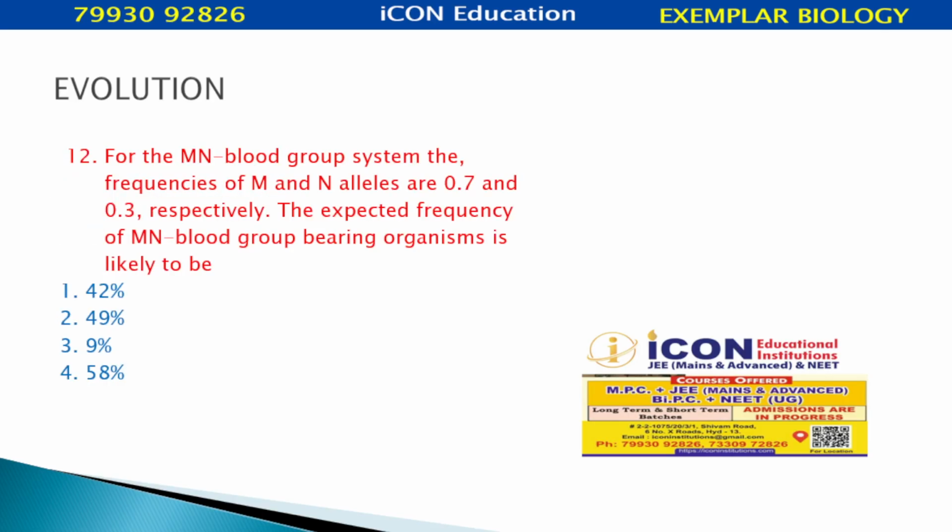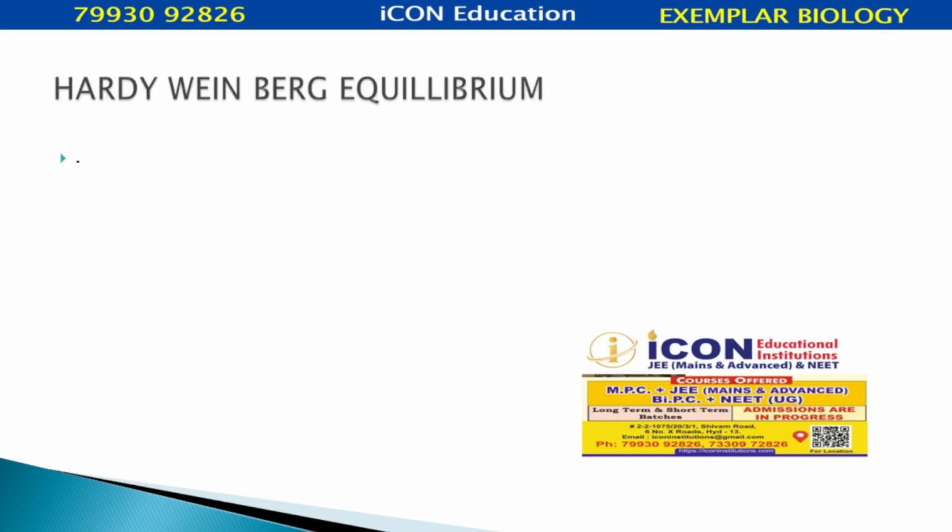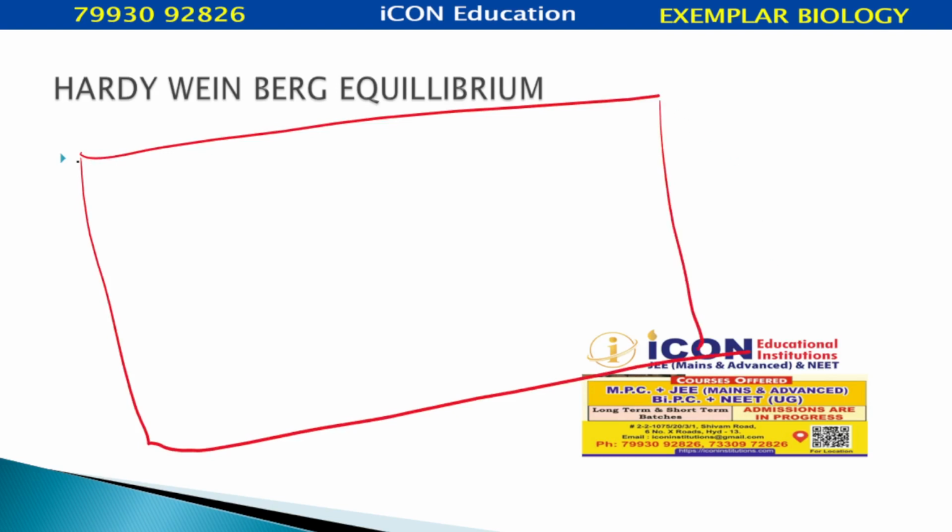For the Mn blood group system, the frequencies of M and N alleles are 0.7 and 0.3 respectively. The expected frequency of Mn blood group bearing organisms is likely to be... Okay, let's start. Let's take a full screen here to understand this Hardy-Weinberg equilibrium problem. For any Hardy-Weinberg equilibrium problem, we have to draw like this.